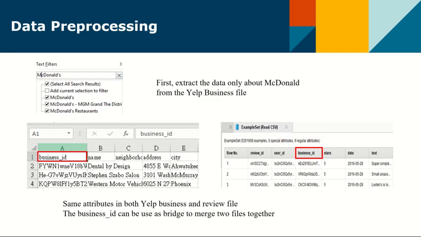Data preprocessing. At the beginning of the process, we use the Yelp Business Excel file to filter out any store name in the name column that is legitimate McDonald's. Second, when we use RapidMiner to open a Yelp review file, we can see there is an attribute the same as in the business file. The attribute is business ID. Business ID can be the bridge to connect the Yelp business file and review file. We decide to use Python to merge the Yelp data.